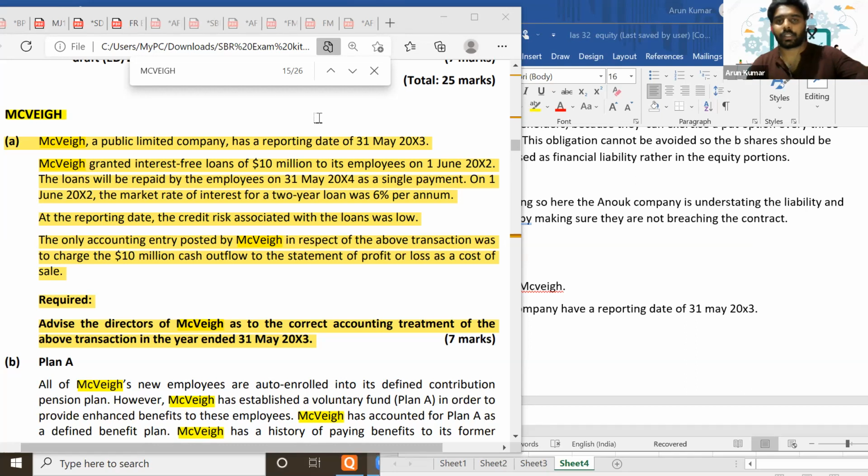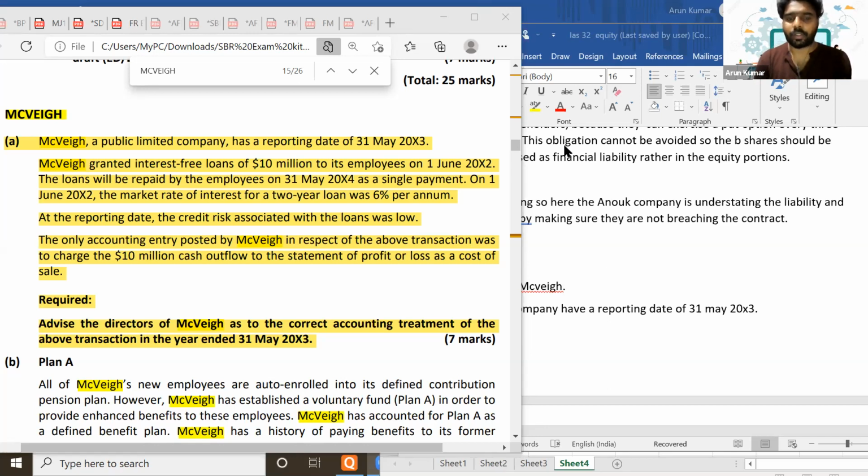Okay, guys, so we'll discuss about it. Here it's a loan which you have issued to your employees, and it's an interest-free loan. We know that whenever we recognize a financial asset in our books, it should be recognized at fair value. So do you think that if you recognize the opening value of this financial asset as 10 million, it is appropriate? Is it appropriate to recognize the whole 10 million which you have issued to the employee as an asset?